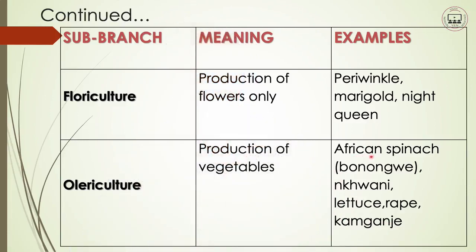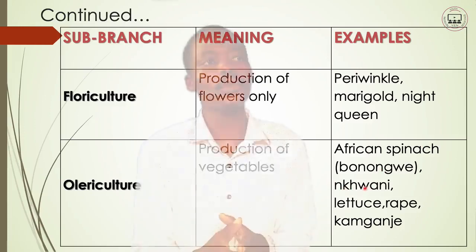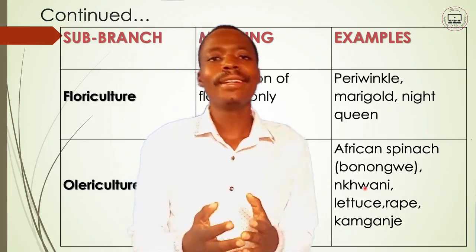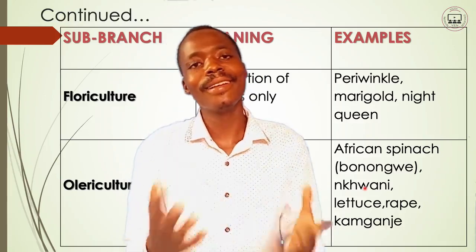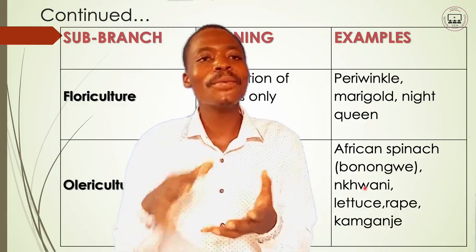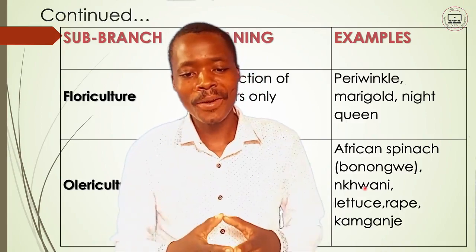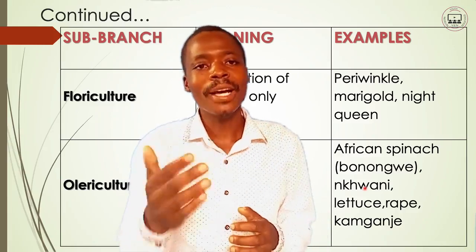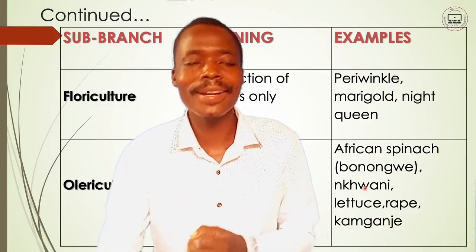We have the African spinach, bonongwe. And also we have mwani. This is commonly done when we are in the rainy seasons. We have that one planted together with the maize. People plant mwani together with the maize. So that one also is olericulture.